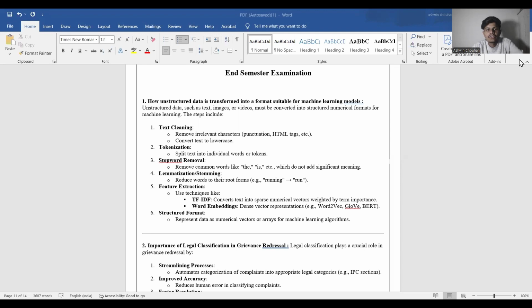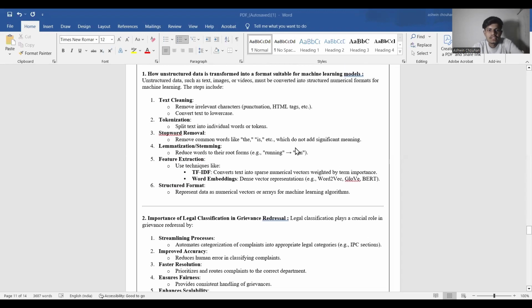Today we are going to solve our end semester examination question paper. So let's start with question number one. How is unstructured data transformed into a format suitable for machine learning models? Unstructured data such as text, image, or videos must be converted into structured numerical formats for machine learning.